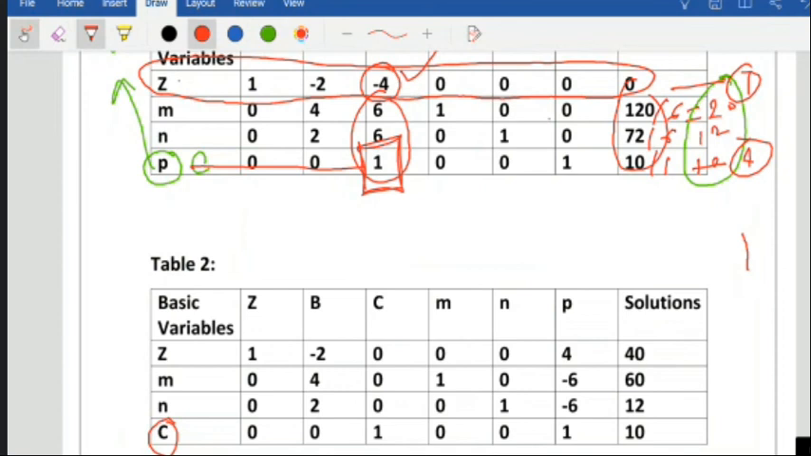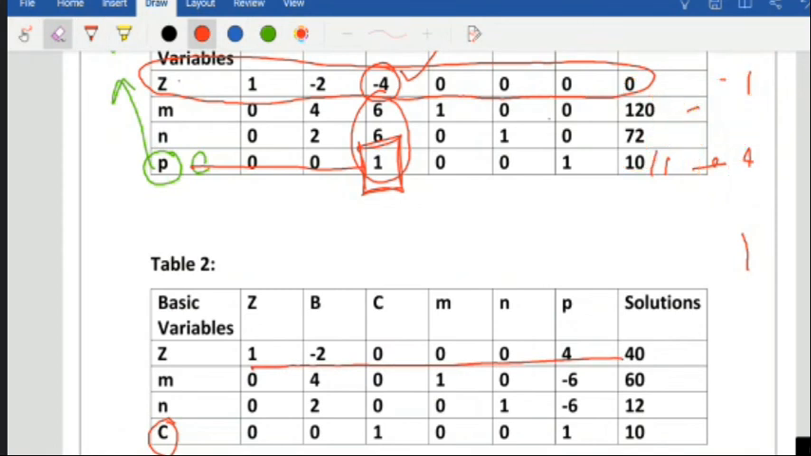If you add 4 times the whole row, you will get 40 on the right hand side. Accordingly, from row number 2 you subtract 6 times the pivot row, and similarly from the third one you subtract 6 times of it. So you will get the values 40, 60, 12 and 20. Next, the same procedure will follow.